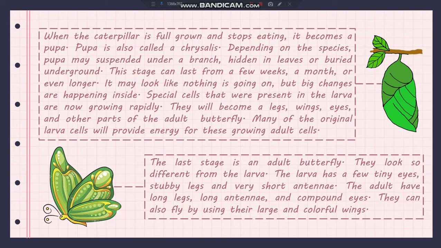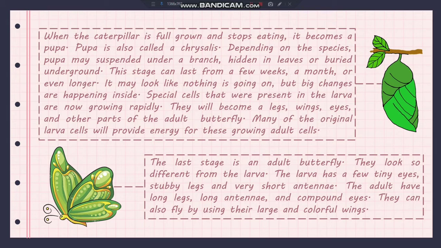Special cells that were present in the larva are now growing rapidly. They will become legs, wings, eyes, and other parts of the adult butterfly. Many of the original larva cells will provide energy for these growing adult cells.